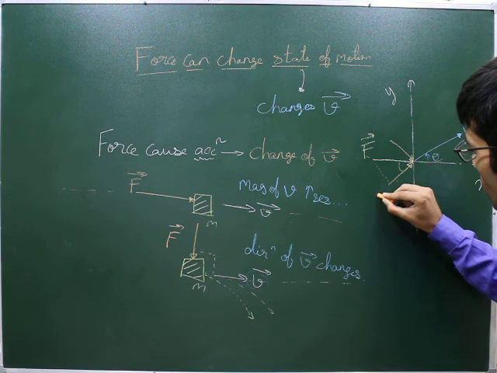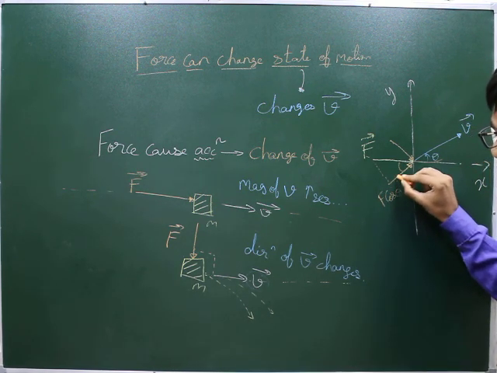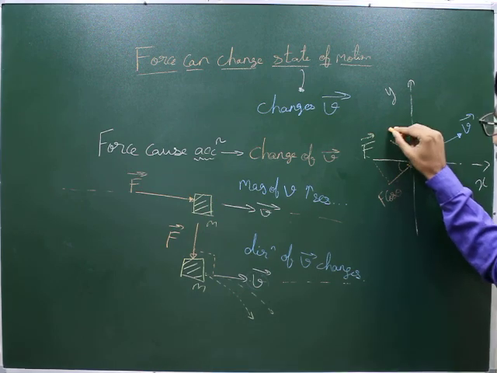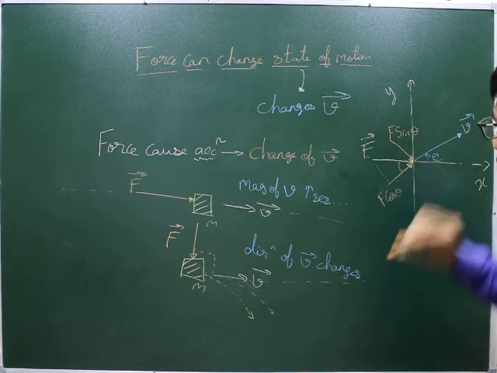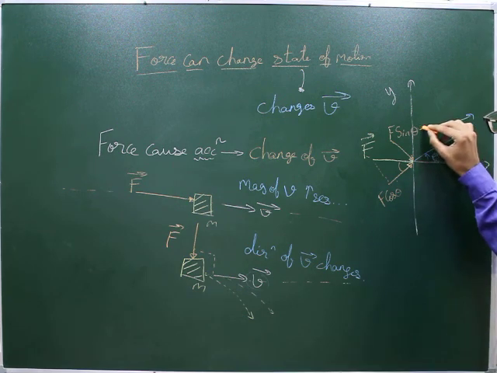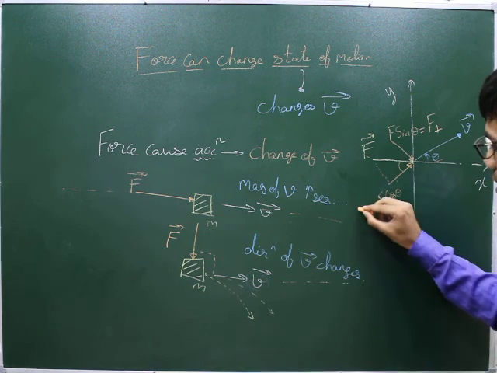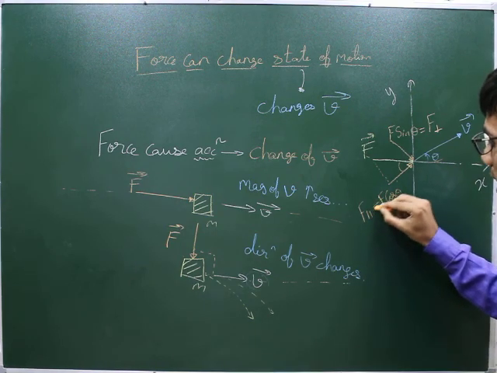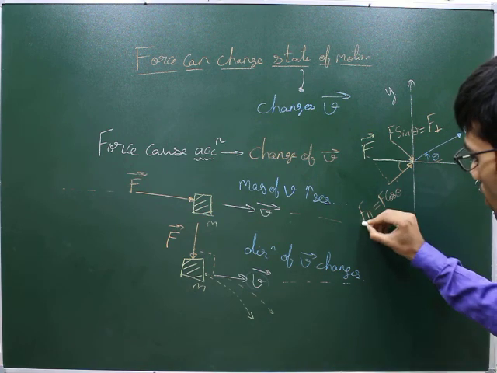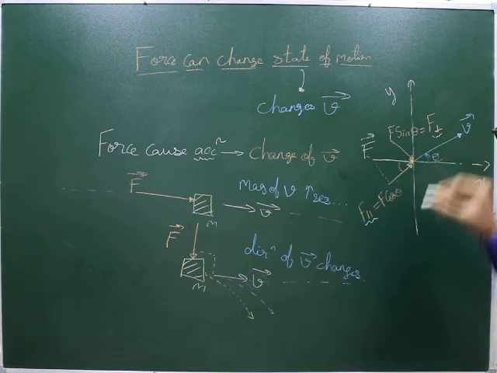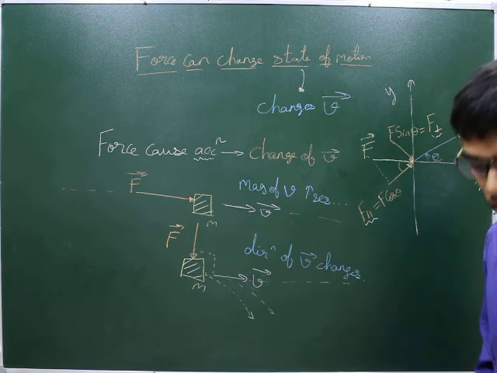So this component of force is f cos theta, and this component of force is f sin theta. Right? One is the force in the perpendicular direction, and the other is the force parallel to the velocity. These two terms are also very important. This force is perpendicular to the velocity and this force is parallel to the velocity.